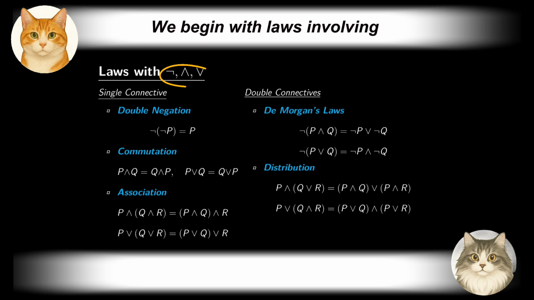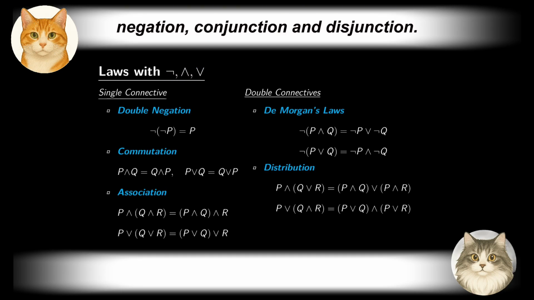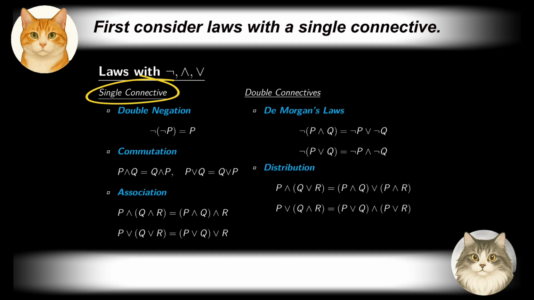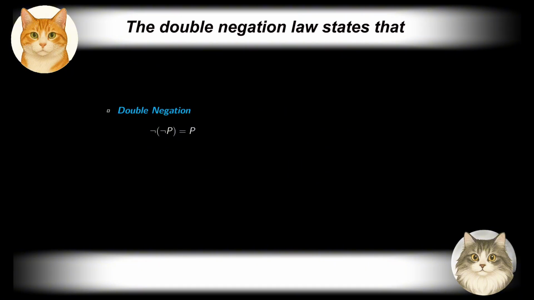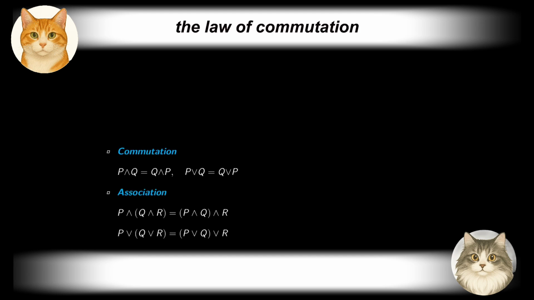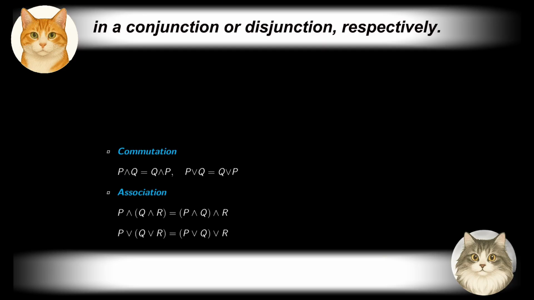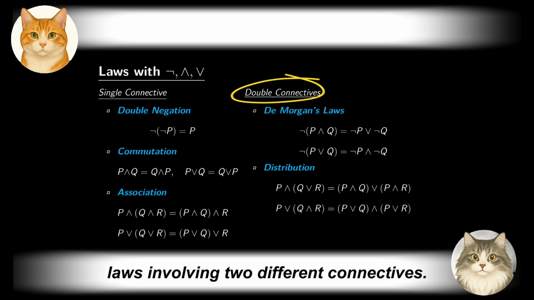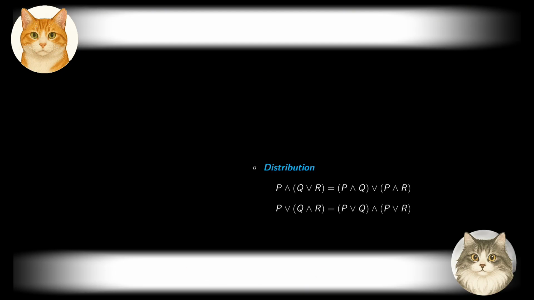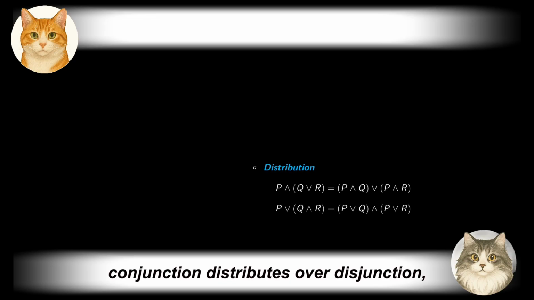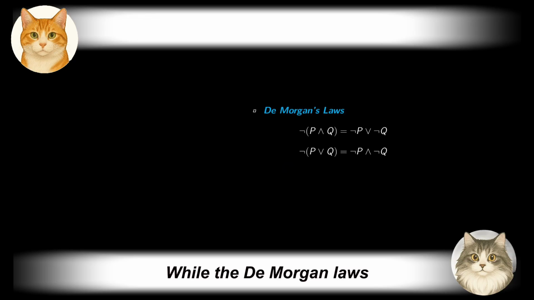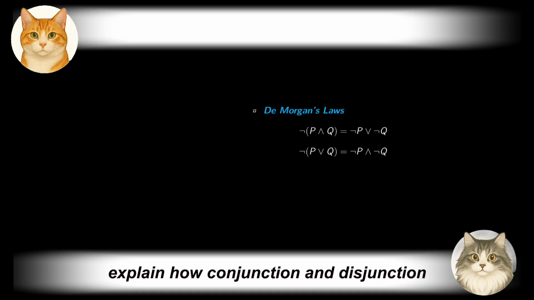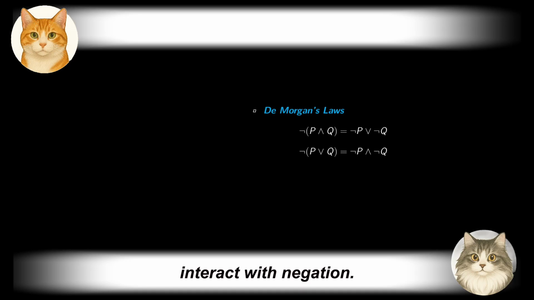We begin with laws involving negation, conjunction, and disjunction. First, consider laws with a single connective. The double negation law states that applying negation twice yields the original proposition. The law of commutation and the law of association allow us to reorder and regroup terms in a conjunction or disjunction, respectively. Next, we consider laws involving two different connectives. The distributive laws describe how conjunction distributes over disjunction and vice versa, while the De Morgan laws explain how conjunction and disjunction interact with negation.